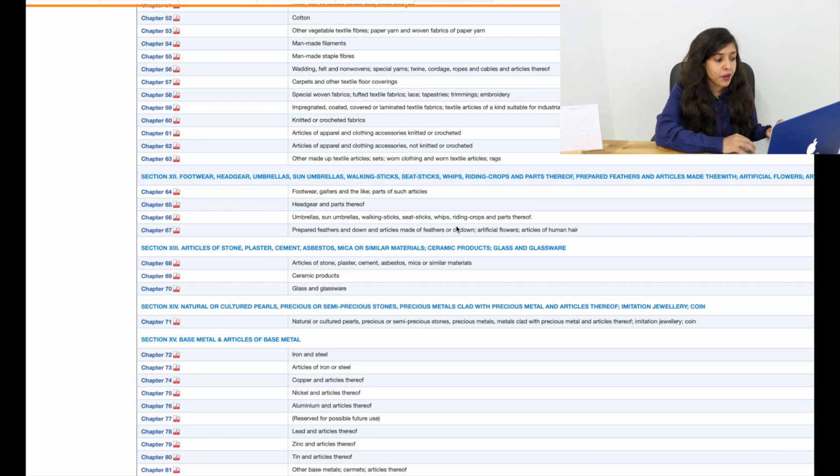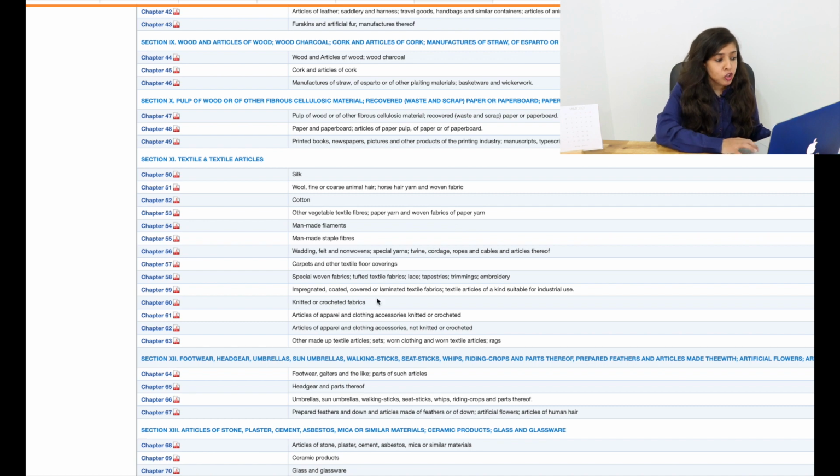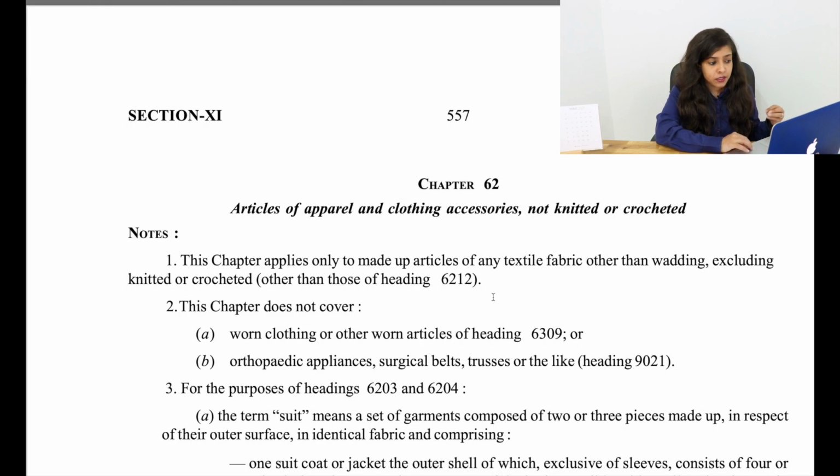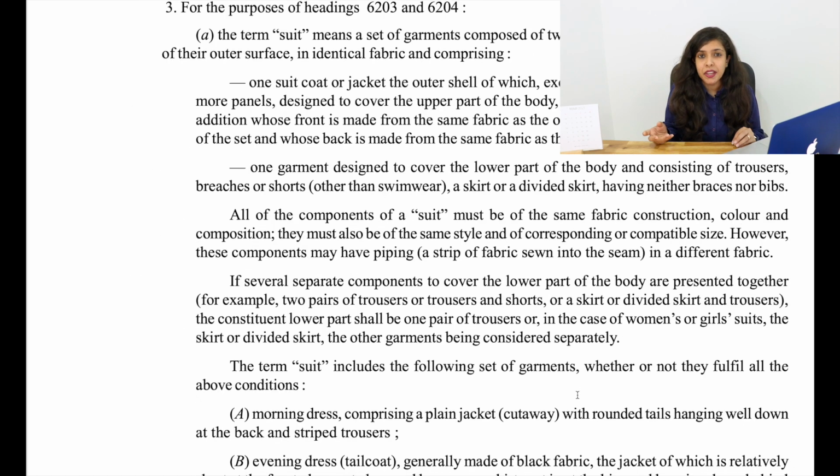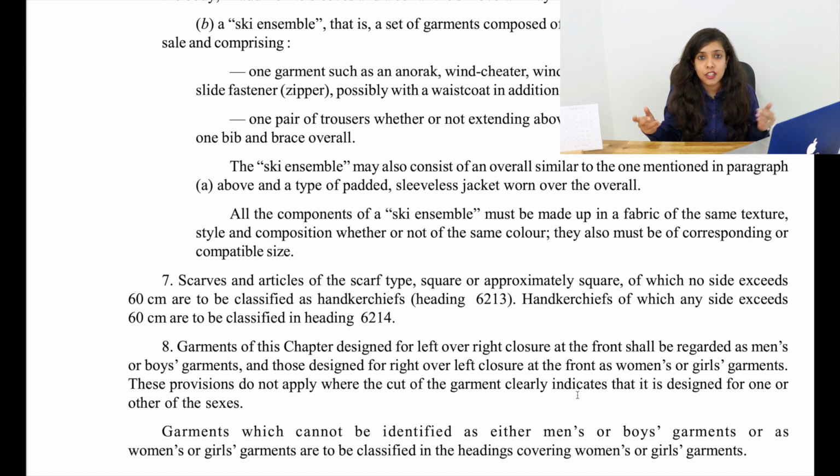So under customs, when you see the customs tariff, now I'm sure by now you know the first 2 digits of your product. So let's say again the first 2 digits of your product are 62. So we go to chapter 62. We open chapter 62. Now, if you get into the details, there is something called section notes and chapter notes when you classify a product.